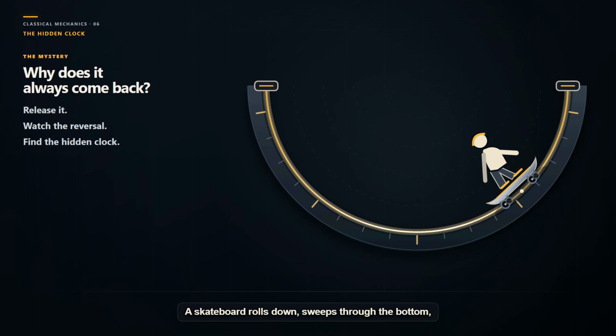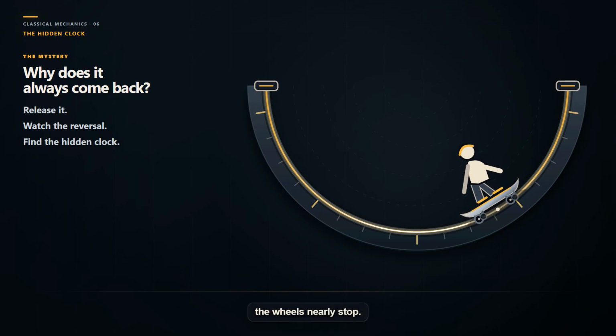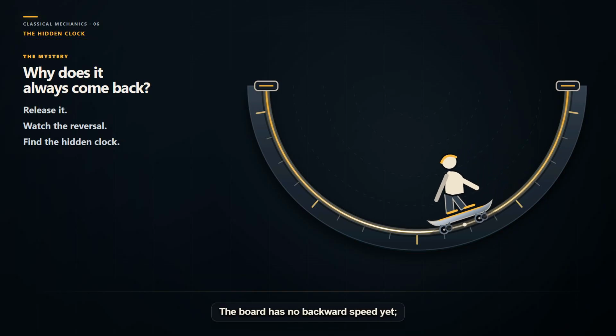A skateboard rolls down, sweeps through the bottom, and climbs the opposite wall. Then comes the strange instant. High on the far wall, the wheels nearly stop. The board has no backward speed yet.